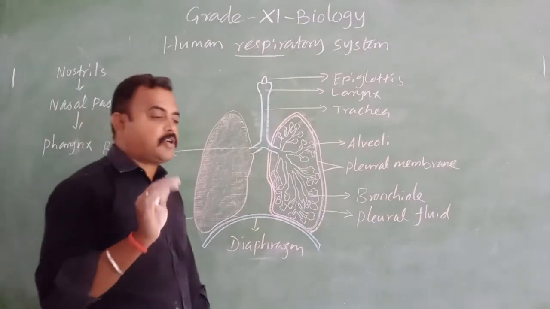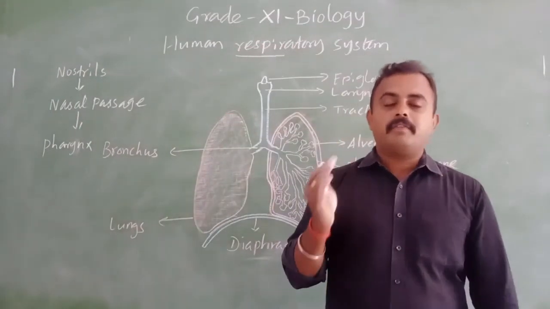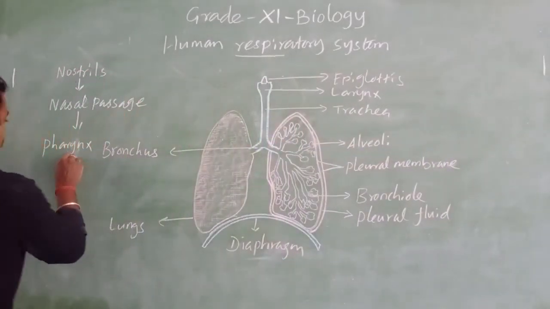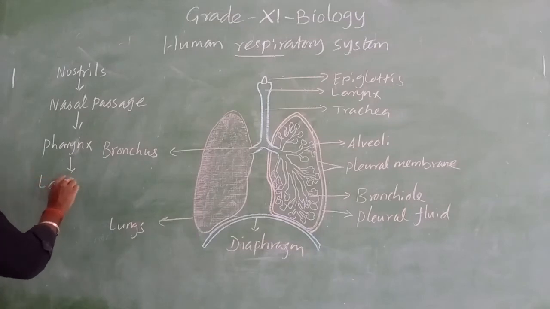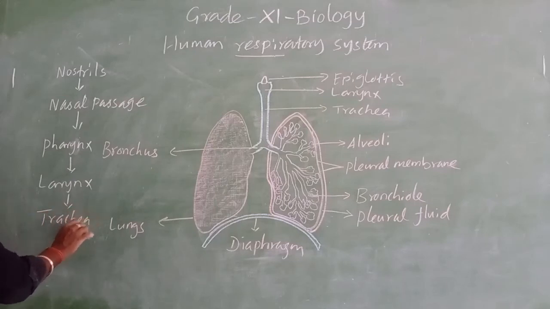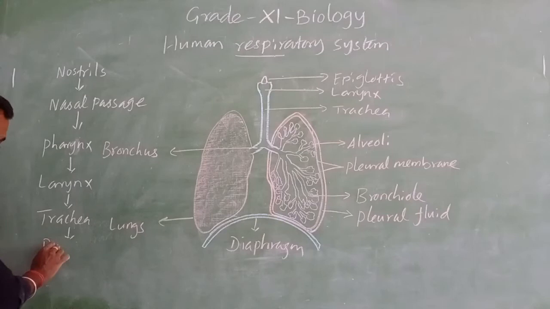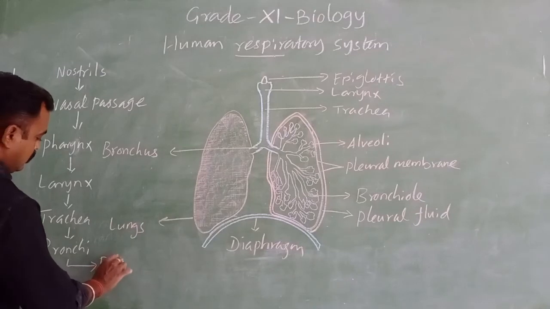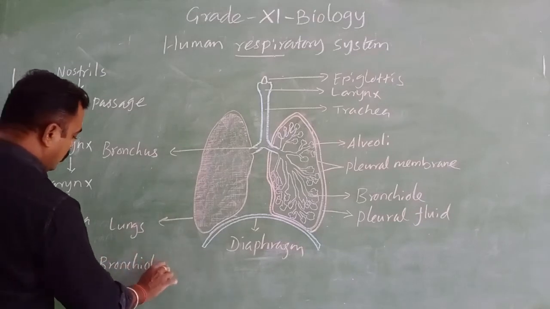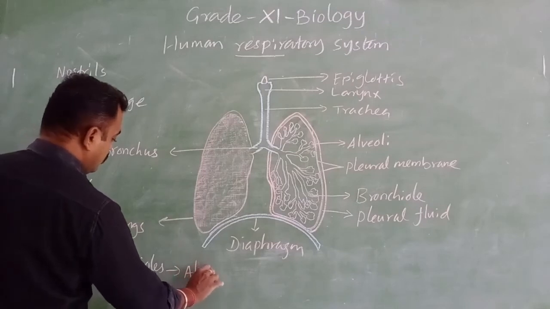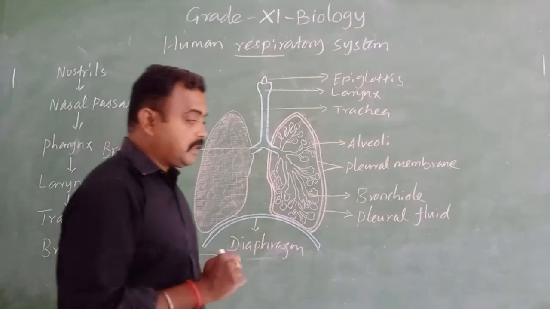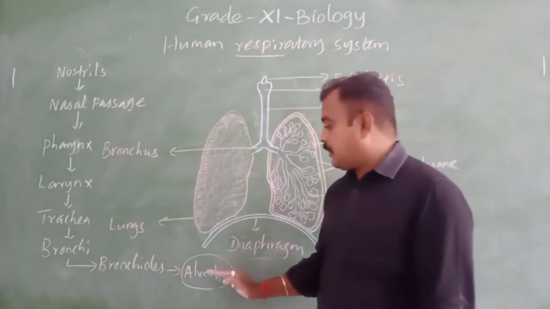Pharynx, you know already, is the common passage for wind and food. Okay, pharynx. The next, it enters the larynx. Then it enters the trachea. Then bronchi, then bronchioles, then alveoli. So in the alveoli, gaseous exchange happens. Where does gaseous exchange happen? In the alveoli.